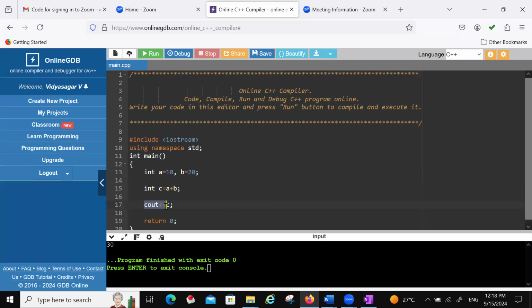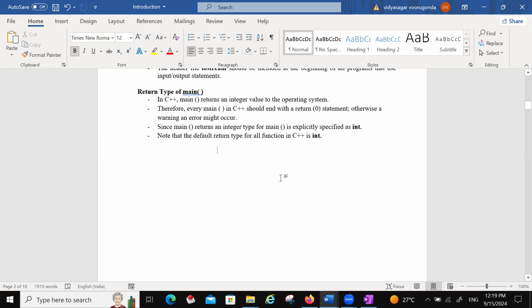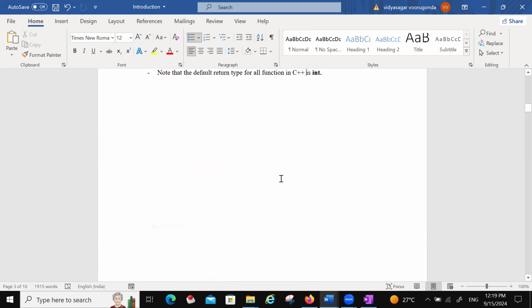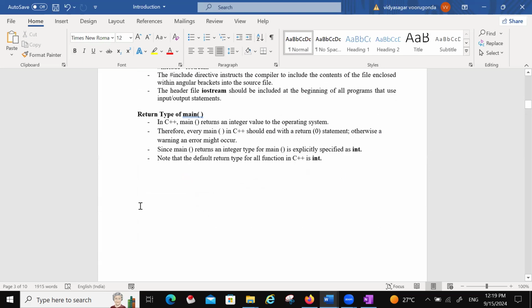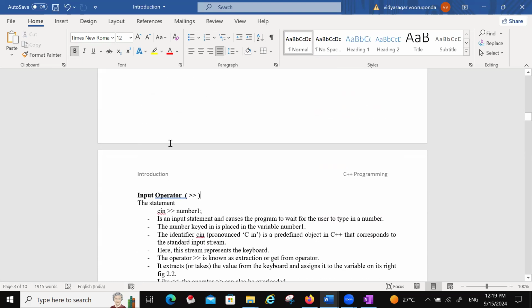So you remember. Okay. Next, cin is there. Cout is the output operator. Next, cin is also there. Cin is the input operator. Cout is the output operator. Next, cin is the input operator. Cin greater than we have to use.